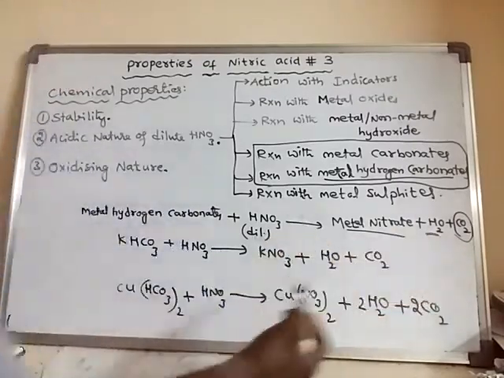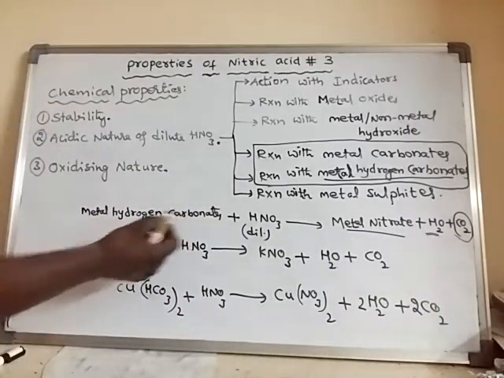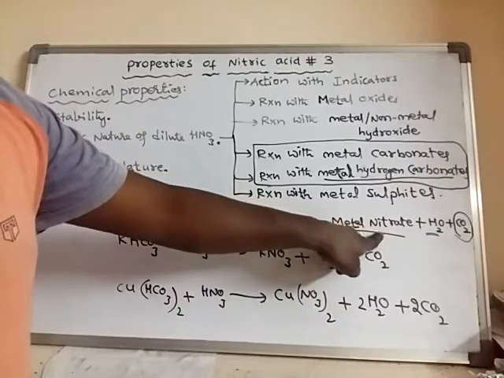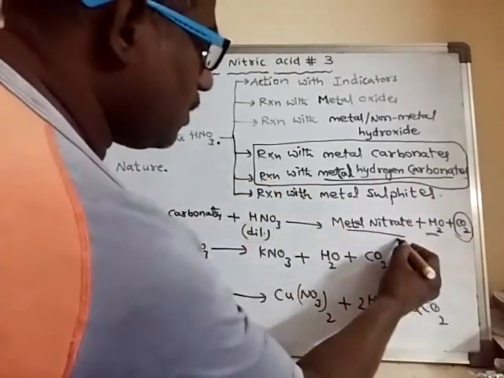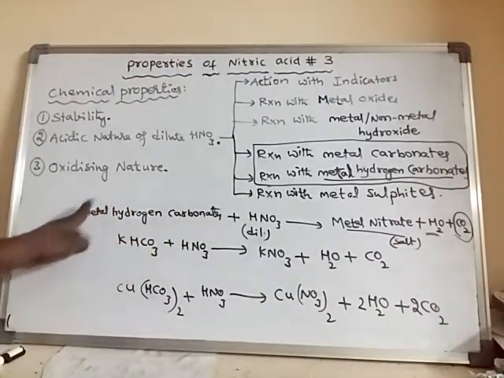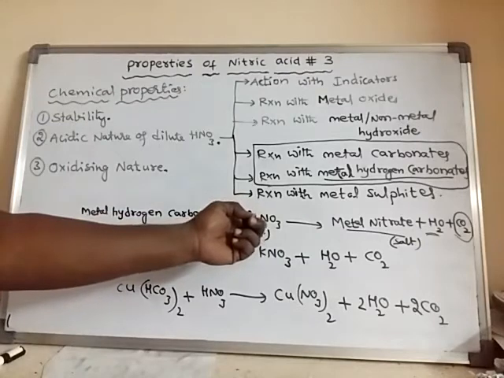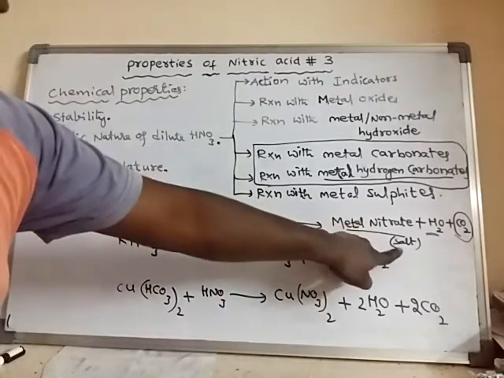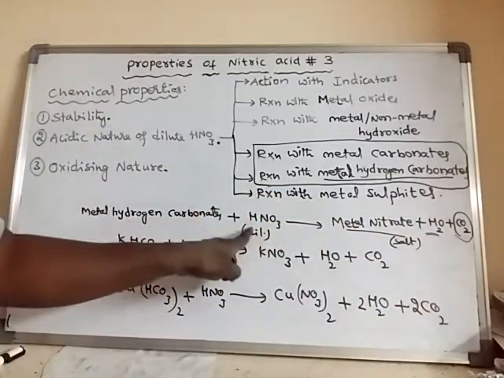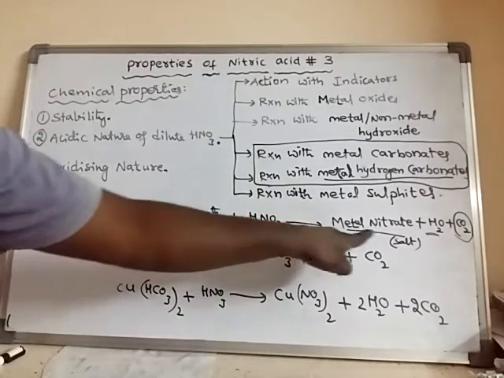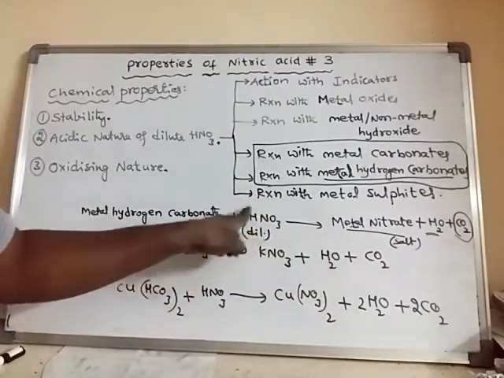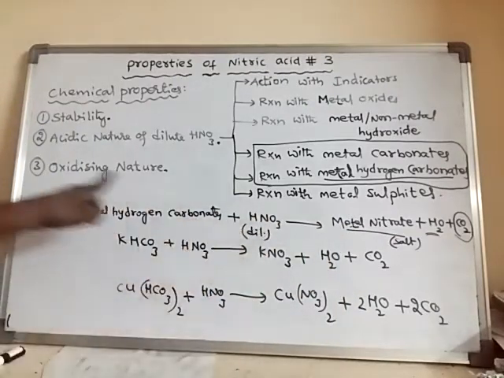Generally, when metal bicarbonates or metal hydrogen carbonates react with acids, they form salt, water and carbon dioxide. Here, when they react with dilute HNO3, it forms salt, metal nitrate. Hence this particular substance is said to have acidic nature.